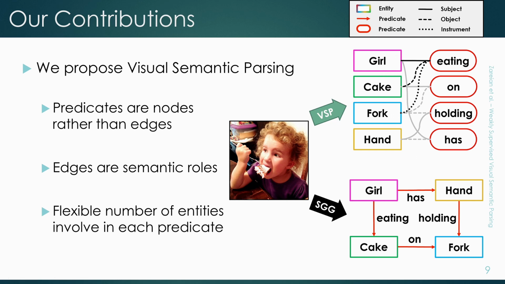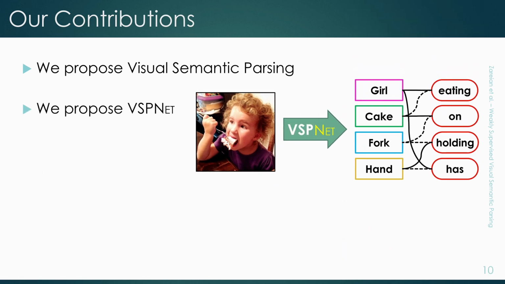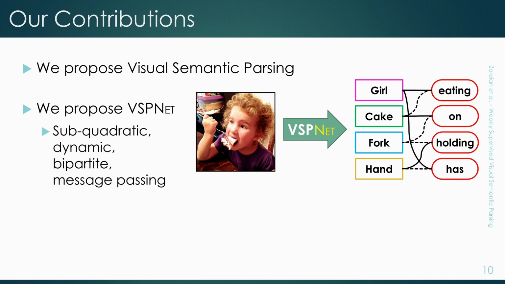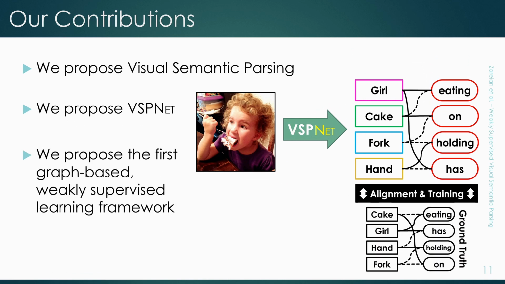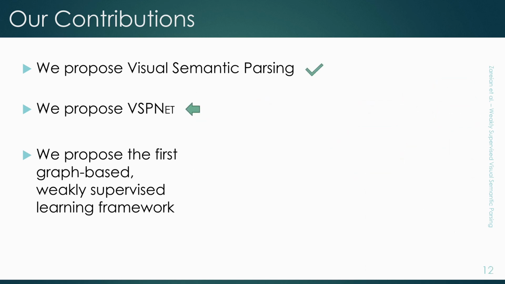Now, to extract this new kind of semantic graph from an image, we propose VSPNet, which is a neural net with subquadratic complexity. We also propose how to train VSPNet, especially in weakly supervised settings where ground truth bounding boxes are not available. So let's see how VSPNet works.